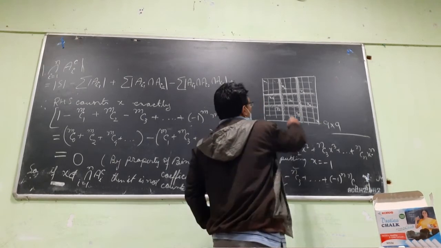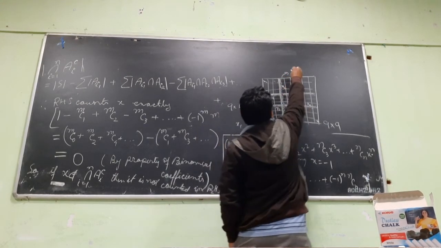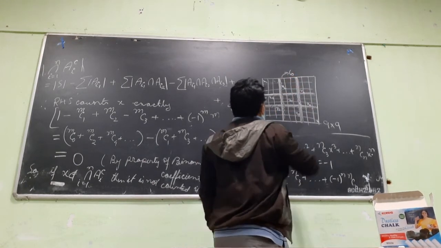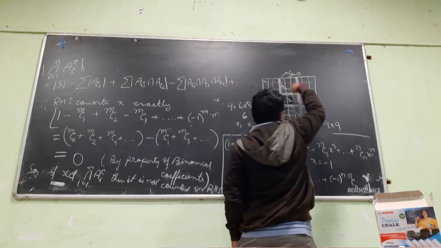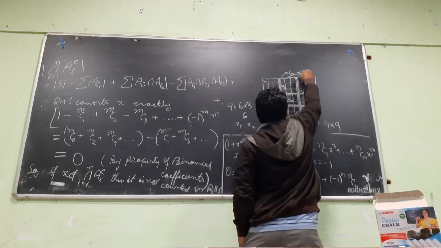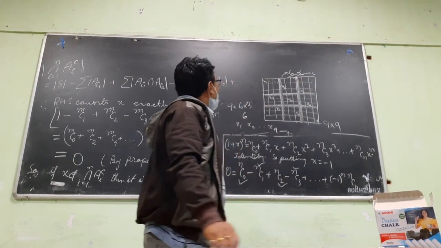How many squares will be available here? Ultimately, 6 squares will be available here, because you cannot place on the same row. So here also 6, 6, 6.